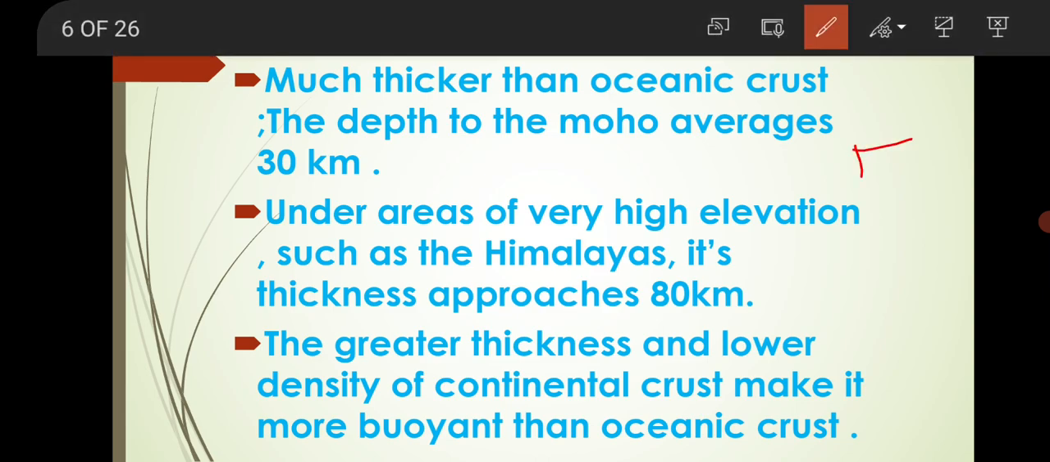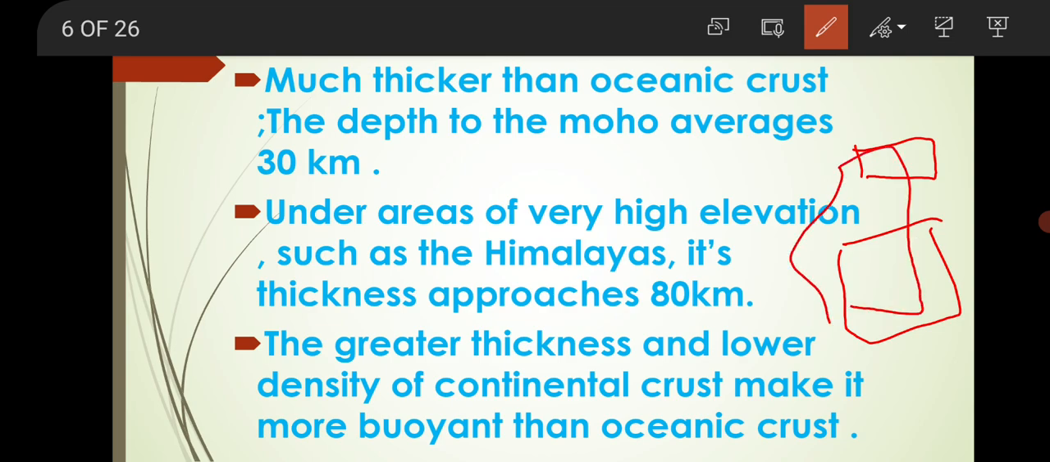Actually, oceanic crust is thinner. Continental crust is much thicker. The depth to the Moho averages 30 kilometers, and in areas of very high elevation such as the Himalayas, the thickness approaches 80 kilometers. Next, the greater thickness and lower density of continental crust make it more buoyant than oceanic crust.